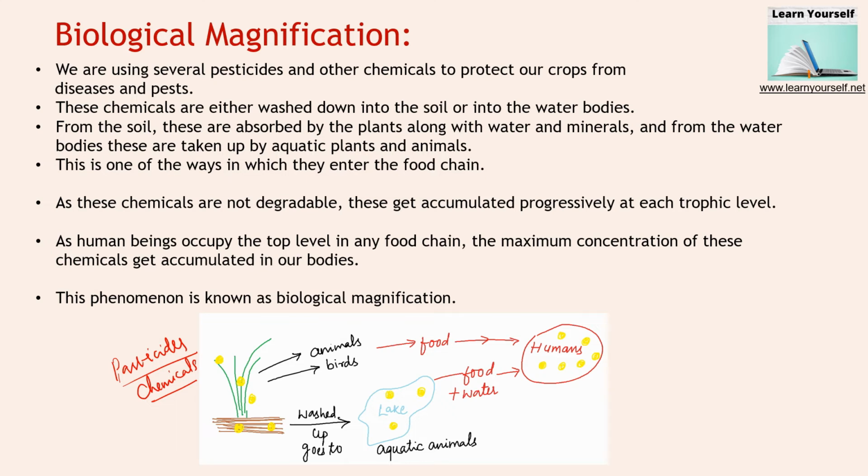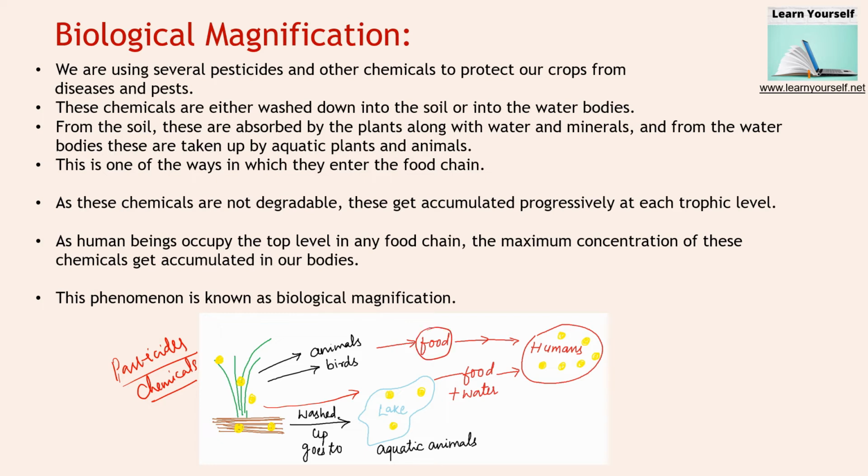Then the remaining chemicals and pesticides are washed away along with the rainwater. Once the rainwater falls on the soil and goes down to the reservoir, the chemicals and pesticides go along with it. So here in the lake, this pesticide and chemical will be present from the soil. Now once these chemicals and pesticides are present in animals and birds, they will come to our food also.